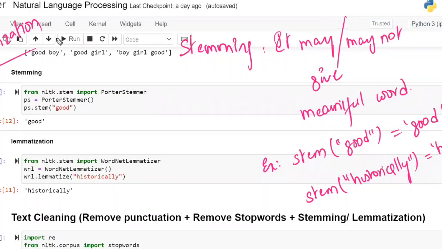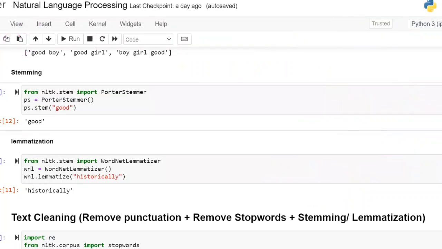stemming is sufficient. Now, sir, we are doing the stemming, but how will the machine understand the base words? Like history is there. Now, how will the machine understand the history word? In today's class, we are going to do a project, and in this class you'll understand how it is going to work, the process, and how the machine will understand these unmeaningful words.